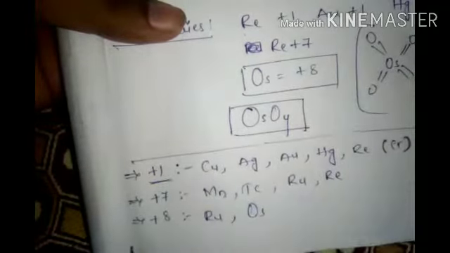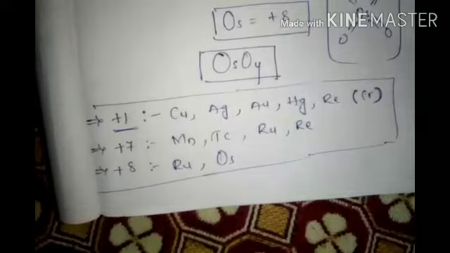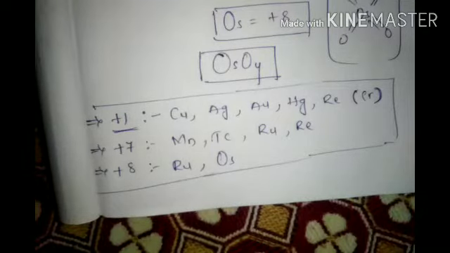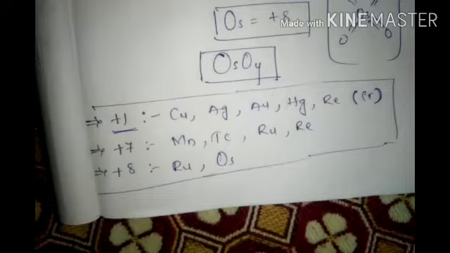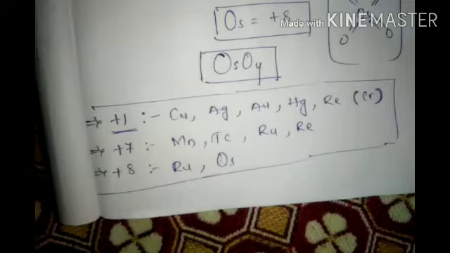This table is very important for today's topic. +1, +7, +8 are very important. Remaining all show +2, +3, +4, +5, +6. In the middle some conditions are there. Some more explanations are also given: half-filled stability. They show the highest oxidation state when half-filled, and fulfilled very less, but half-filled only showing highest.